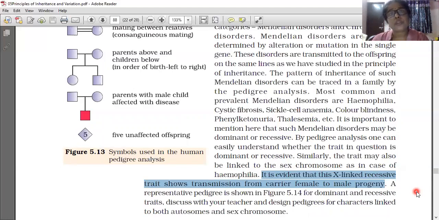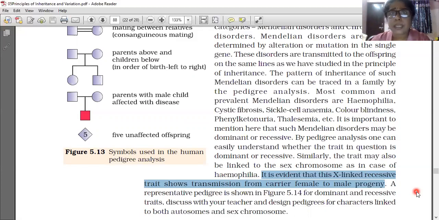So even though this disordered gene is present in female, as they have two X chromosomes, one is dominant and one is recessive. The dominant one only will get the chance to express. So human females are not expressing this disease. They are only acting as carriers. Human females are not affected by hemophilia, but the genes are present in their body, so they can act as a carrier.